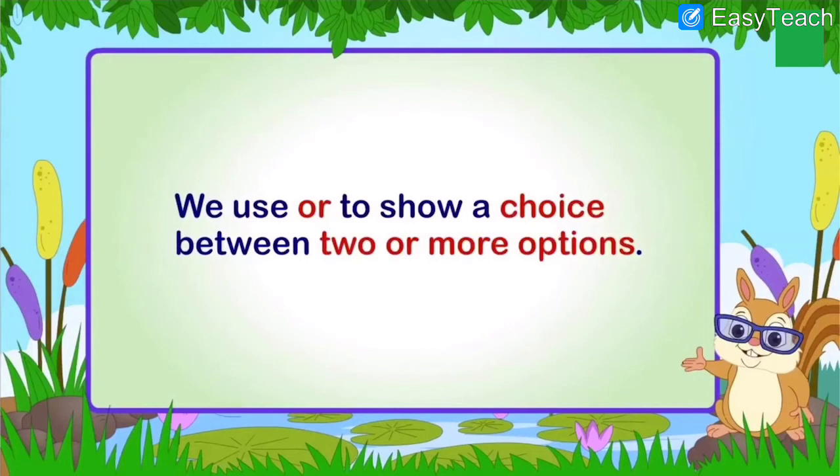When you want to give a choice of two things, this or that, we use or. When there are at least two options or more, you can use or. Or is a choice conjunction.